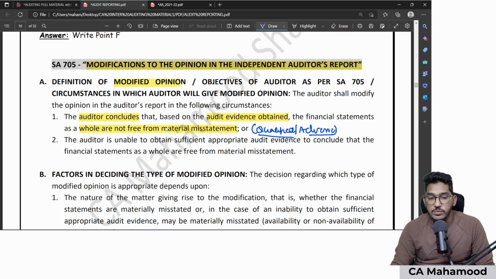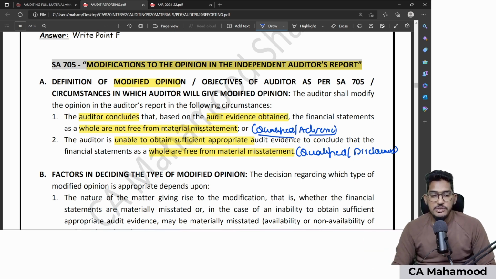Or we will modify the opinion when the auditor is unable to obtain sufficient and appropriate audit evidence. As an auditor, you are not able to obtain sufficient and appropriate audit evidence to conclude whether the financial statements are free from material misstatements. That means you are unable to obtain audit evidence. In this case, which opinion will be given? In this case, either qualified or disclaimer will be given. Why? Because this is a case of non-availability of audit evidence. So either qualified or disclaimer will be given.